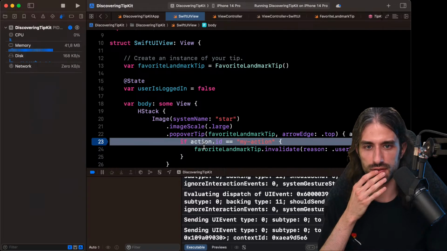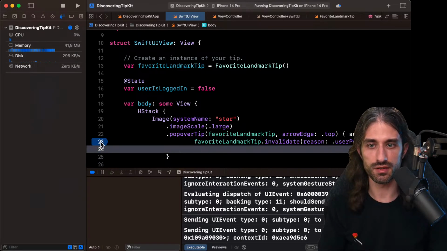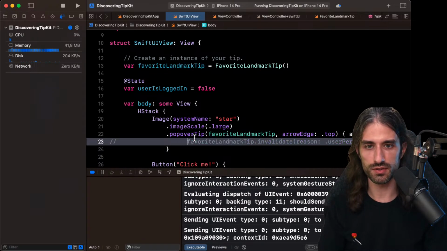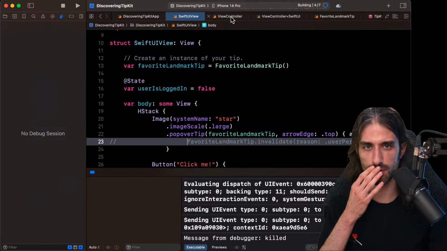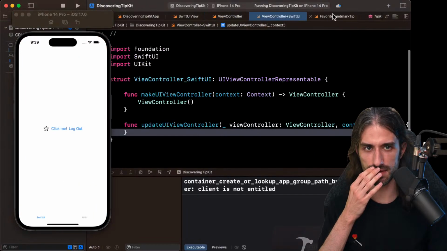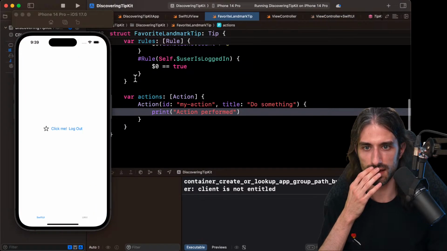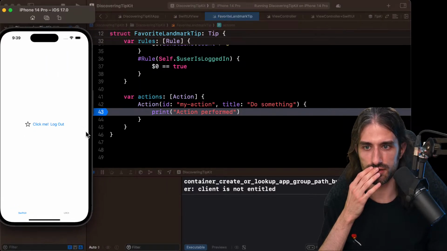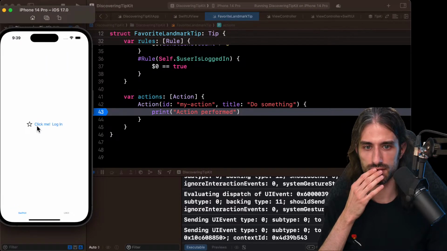You know what, I'm going to remove the if because here it's not super useful anyway. And I'm going to comment out this code just to see if when it's commented out, then the print is triggered. No.